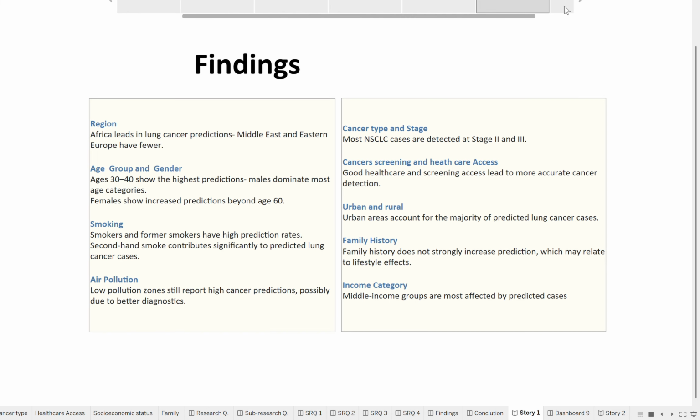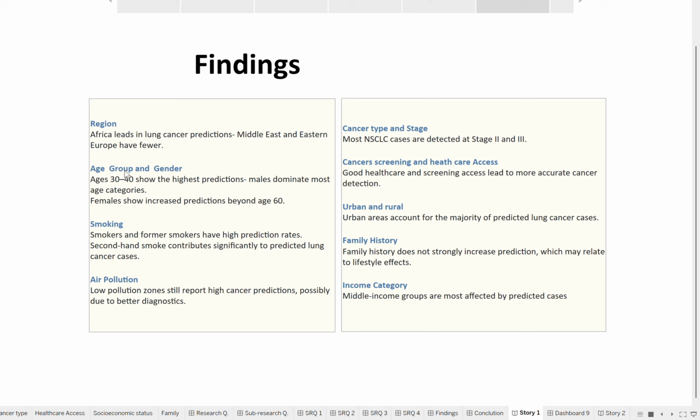Now let's walk through the key findings from the visual data analysis, starting with the region. The highest number of predicted lung cancer cases was observed in Africa, while the Middle East and Eastern Europe reported the fewest. This could reflect differences in both environmental exposure and healthcare access.